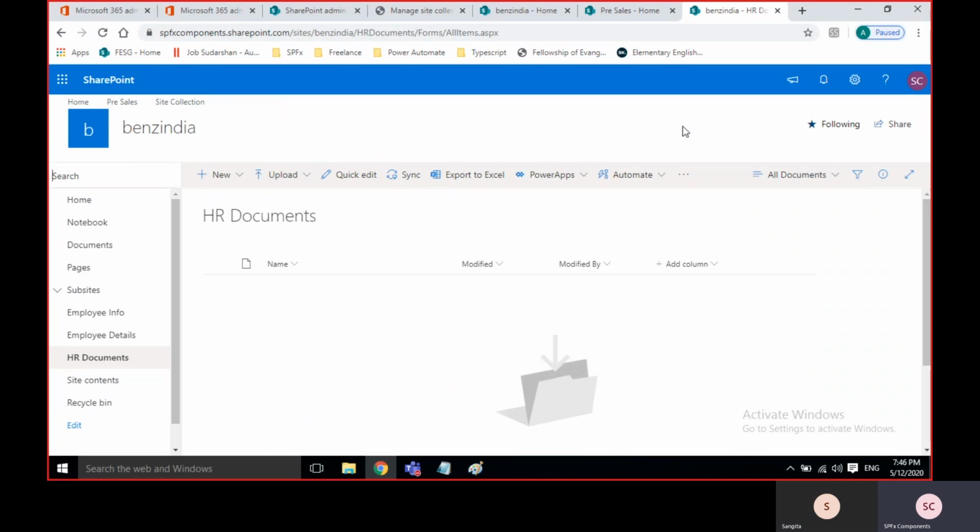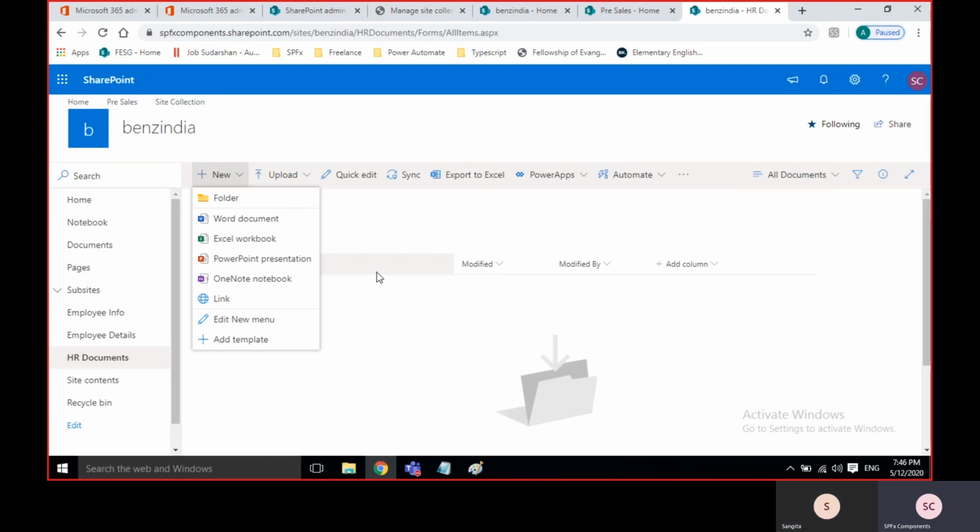Those kinds of things come under permissions. Here we have to give item level permission. Item means the document. So we can give library permission, site permission, and folder permission. We can create a folder here, keep maybe 100 files within the folder, and give permission only for that folder.